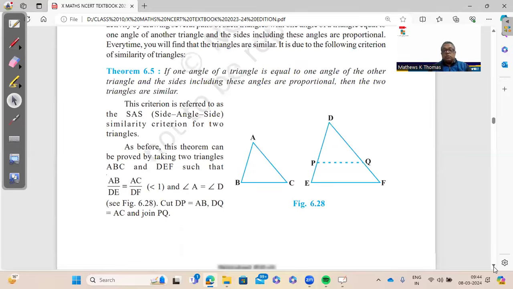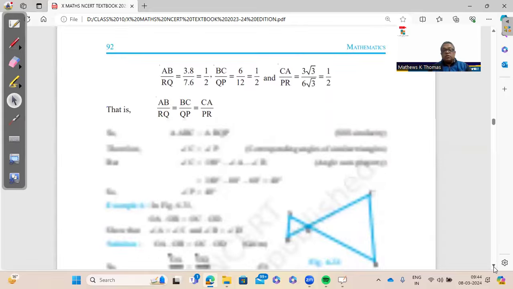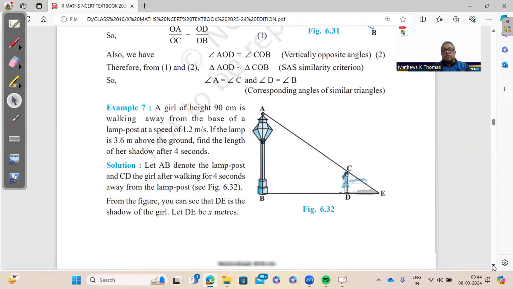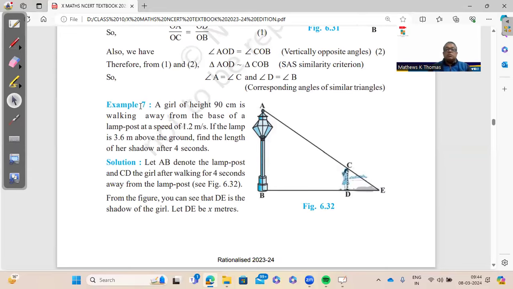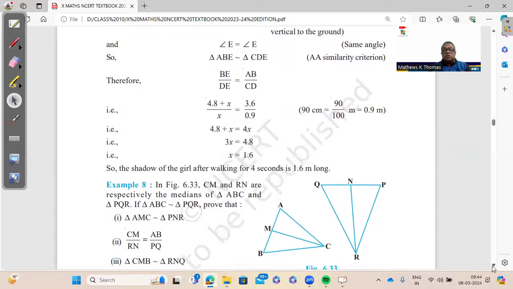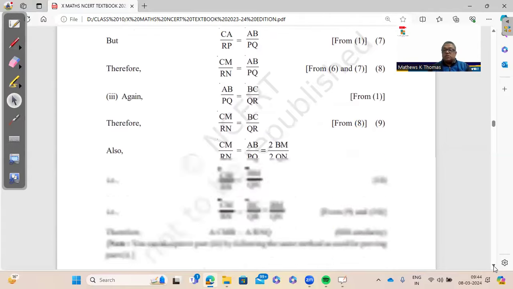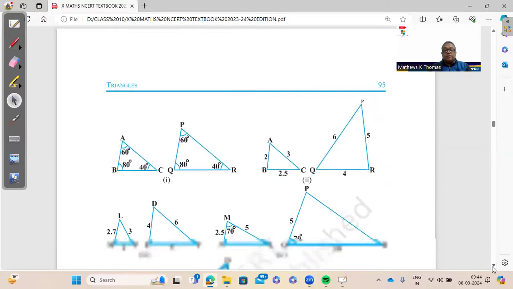So here there are some theorems given. All these proofs are not required. But here you will have this solved example 7. Kindly go through this. This is important. Girl of height 97 centimeter. This can come as a case study as well. Go through that very thoroughly. And example 8 as well. Example 7 and example 8.